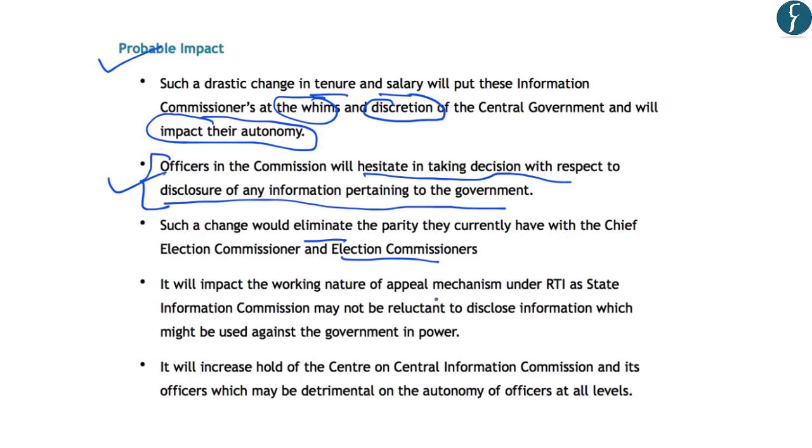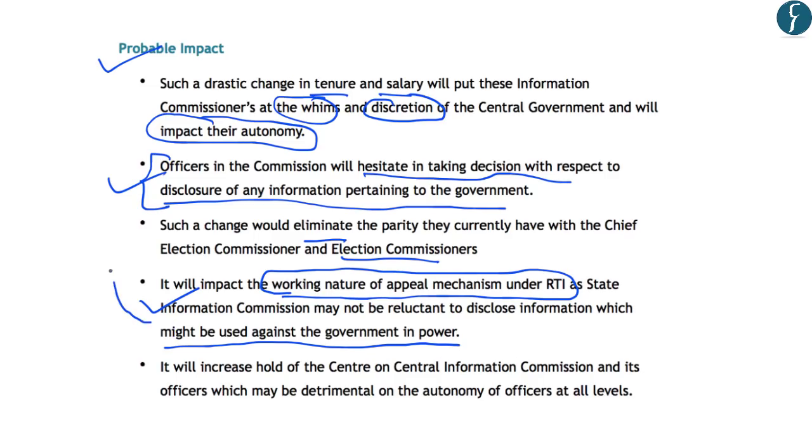Further, the author has highlighted that the proposed amendments would impact the working nature of the appeal mechanism under the RTI. So, in this regard, the author further says that the State Information Commission may now be reluctant to disclose information which might be used against the government in power. This is because the terms and references of the State Information Commissioner now will be under the control of central government, and it will not be at parity with the other election commissioners. Further, the author says that it will increase the hold of the center on the Central Information Commission and its officers, and it will be detrimental to the autonomy of the officers at all levels.